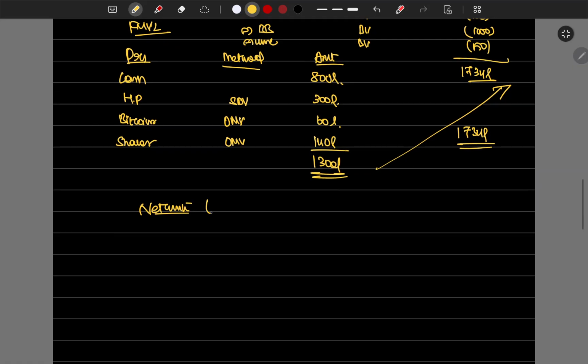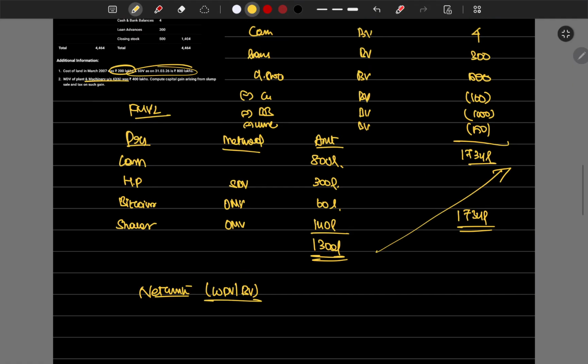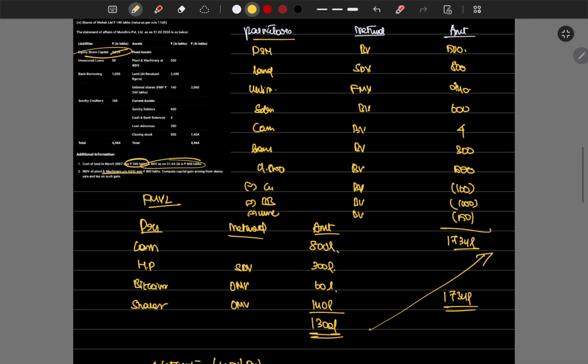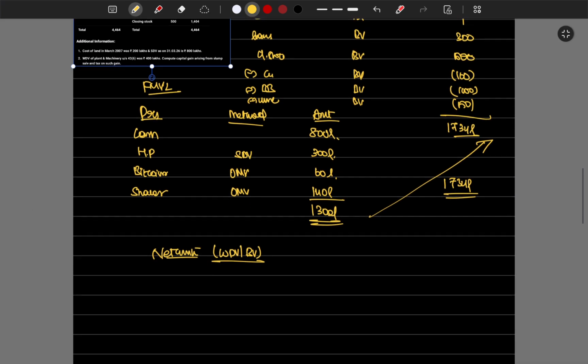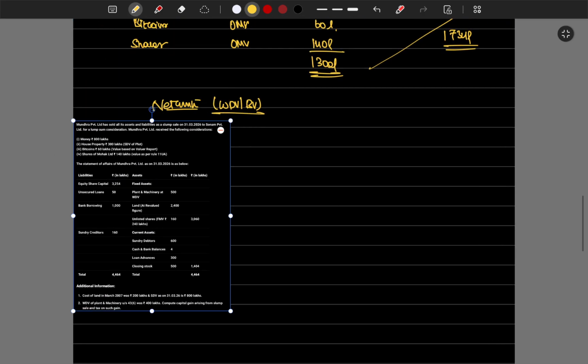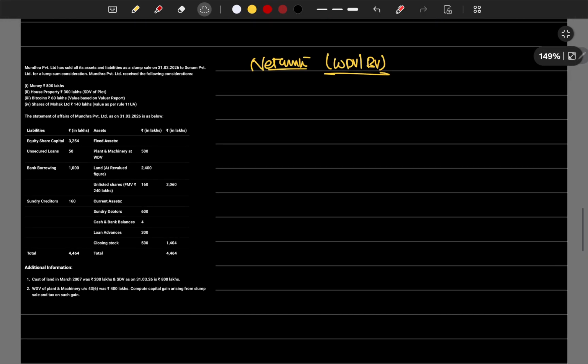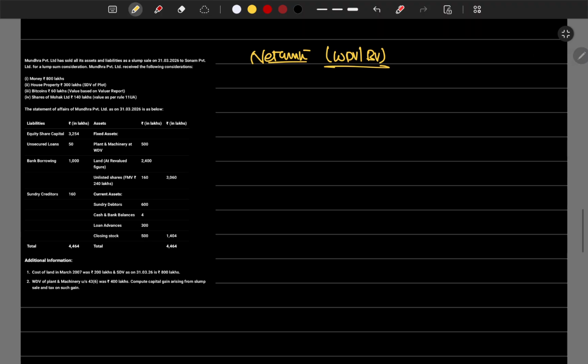Net worth, we are going to consider only WDV or book value. Net worth is total assets minus outside liabilities.